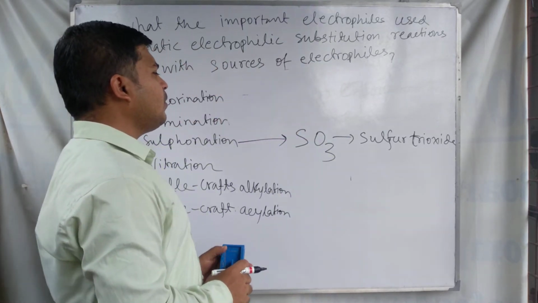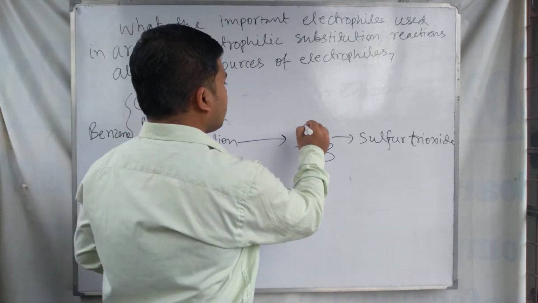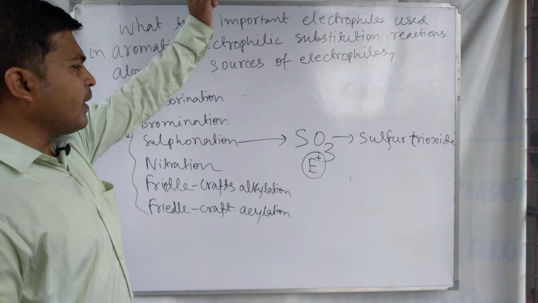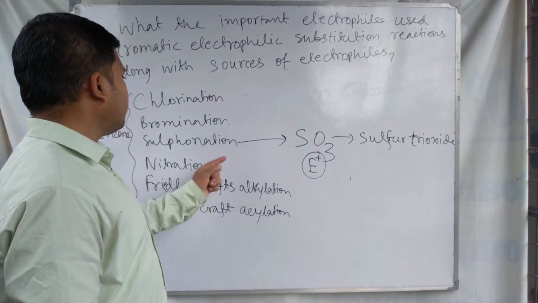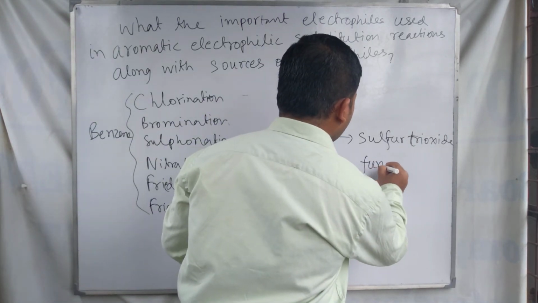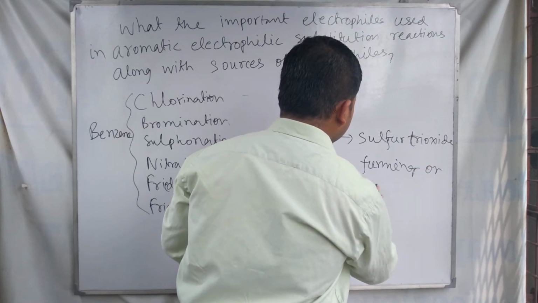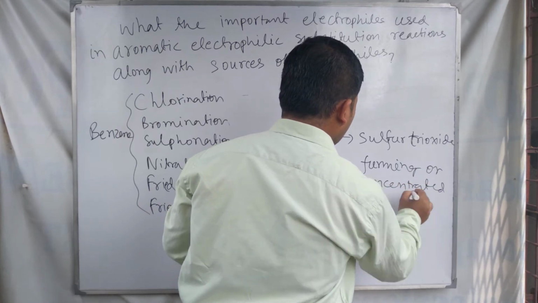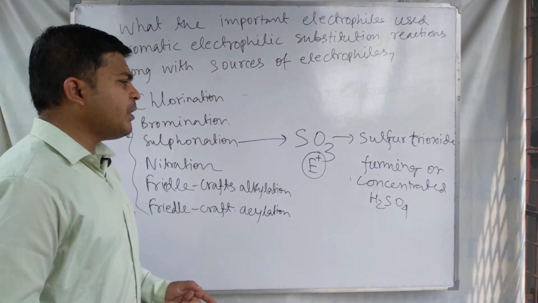Sulfur trioxide is the required electrophile for the sulfonation of benzene. This is the electrophile E plus. Sulfur trioxide behaves as the electrophile in the sulfonation of benzene, and it is produced from fuming or concentrated sulfuric acid.